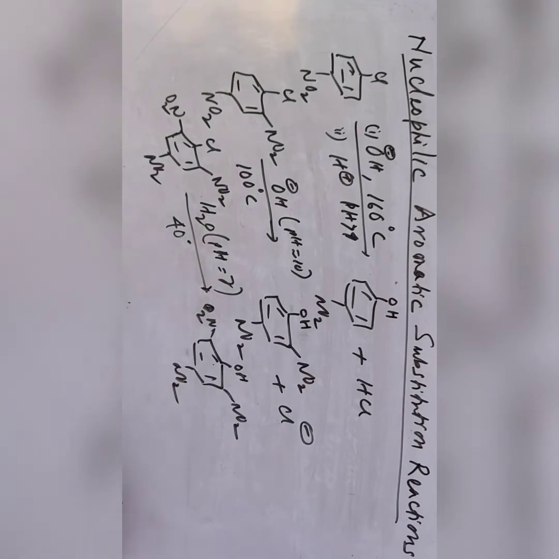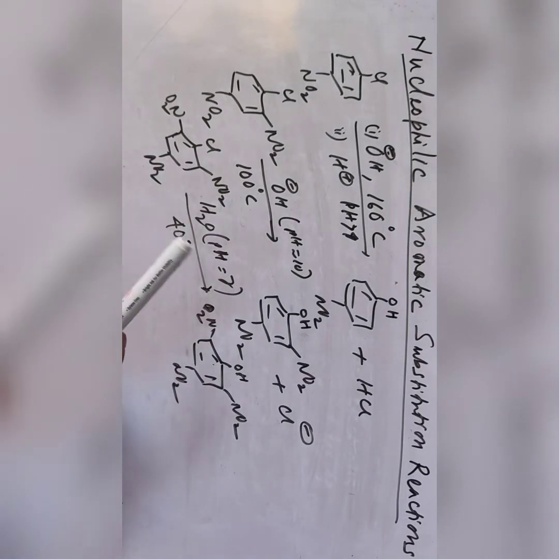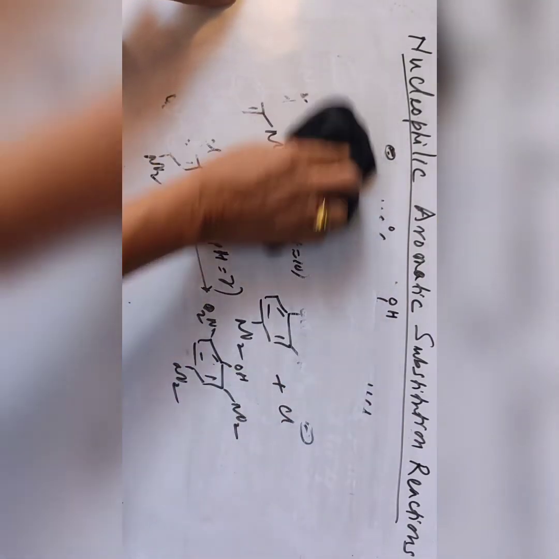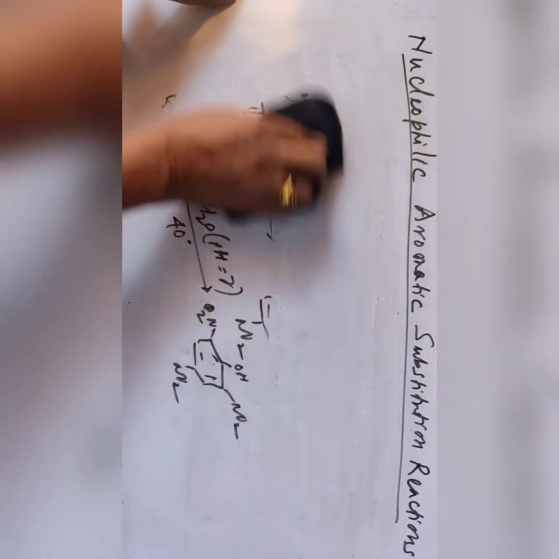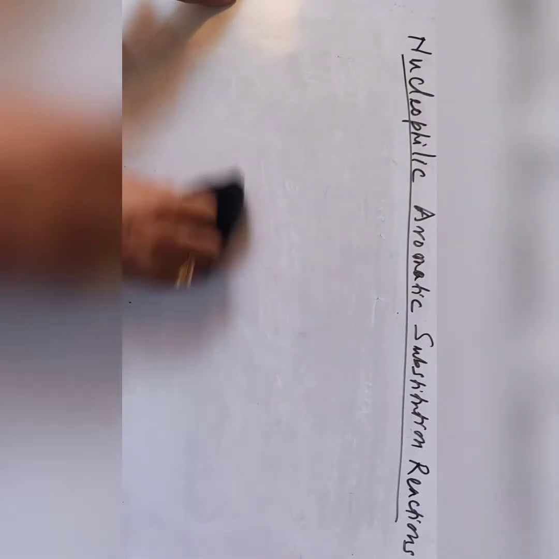As the number of electron withdrawing groups increases, the rate of nucleophilic aromatic substitution increases, while the reactivity towards electrophilic substitution decreases. Thus, any substituent that deactivates the ring towards electrophilic substitution activates the ring towards nucleophilic substitution.